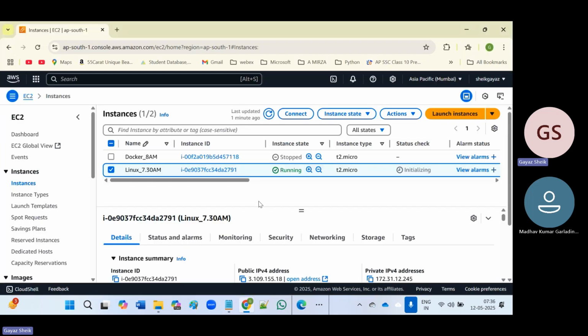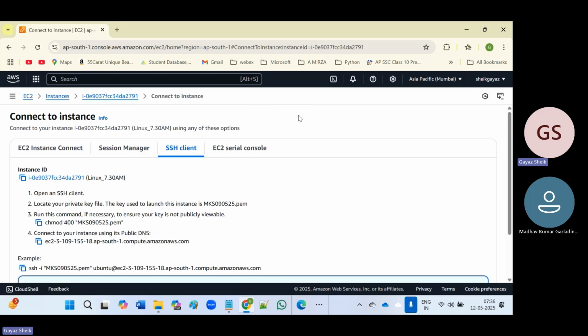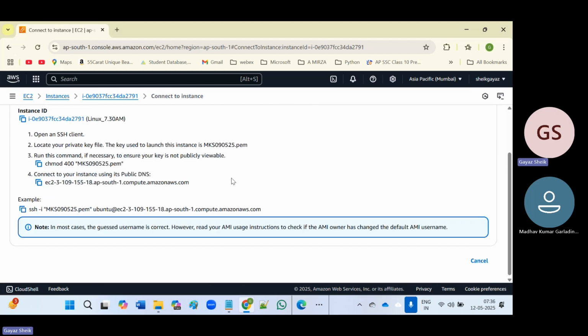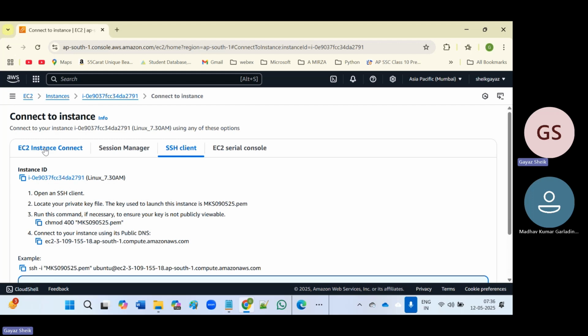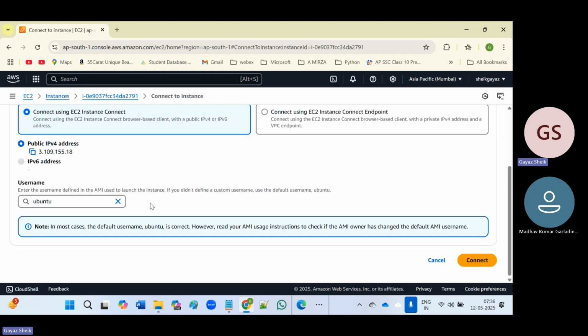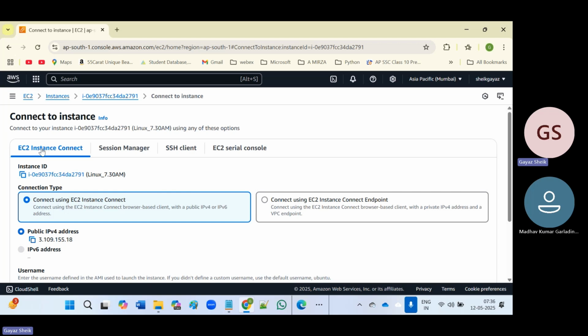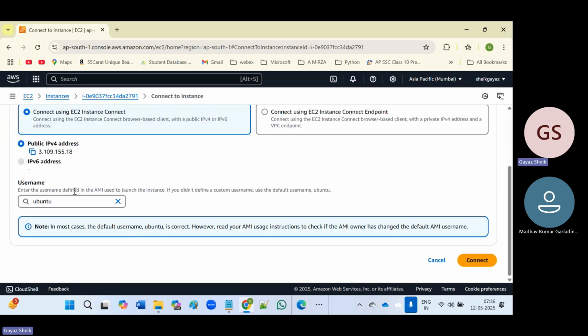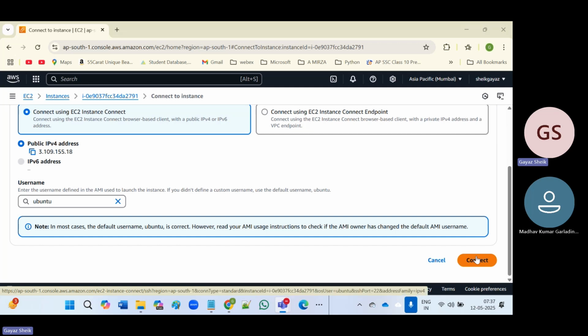Now, if you want to connect here, select the instance, click on Connect. Here you can see EC2 Instance Connect. The first option you have to select, EC2 Instance Connect. Here the username by default, as our instance is an Ubuntu instance, will be ubuntu only. Now on the right bottom you can see the Connect option. Click on Connect.